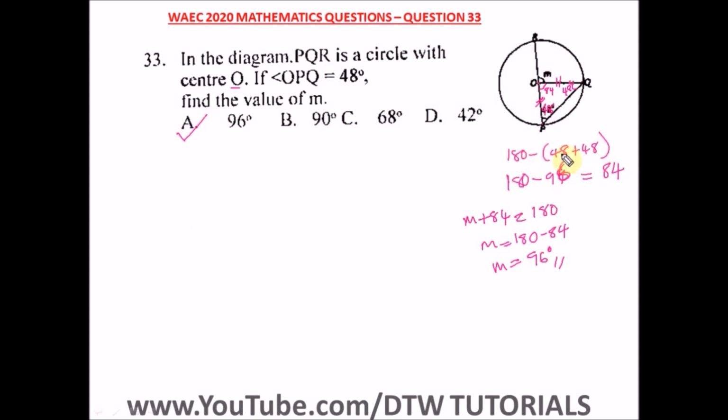And also don't get confused with how I wrote this equation here. It is similar to having an unknown value, let's say x, so x plus 48 plus 48 is equal to 180. When you add this up and bring it to the side, you get 180 minus 96. So don't be confused, I just used a short form immediately. All right, so here our right option is option A.